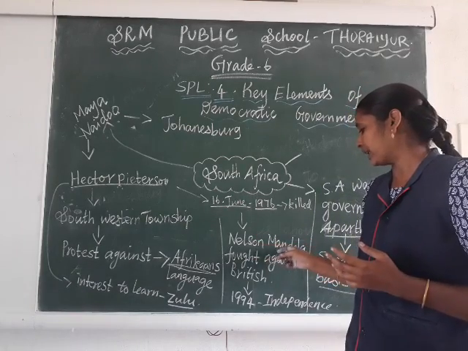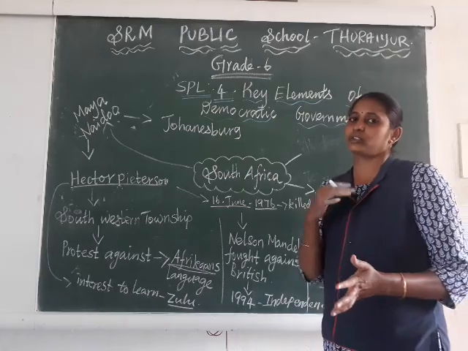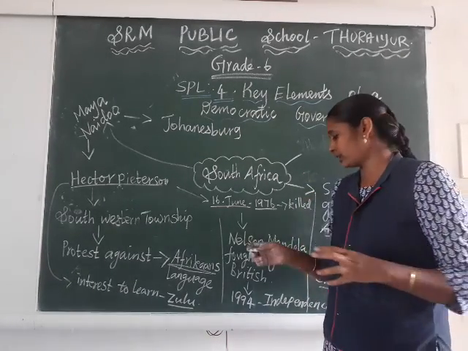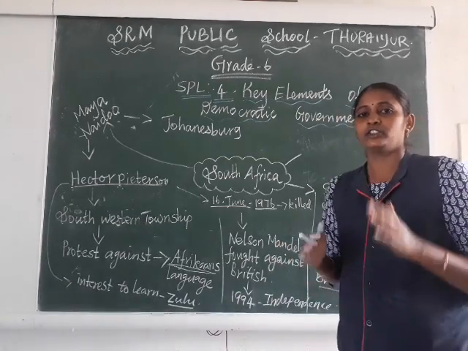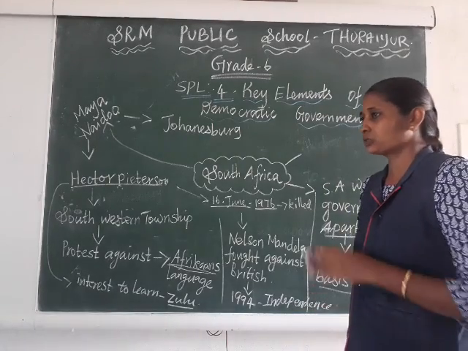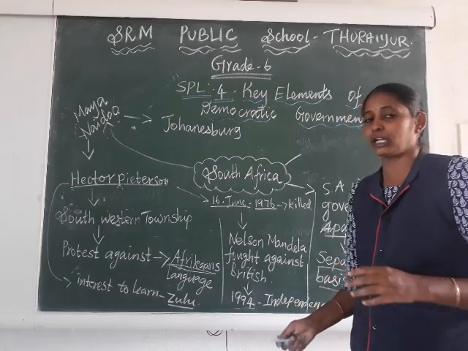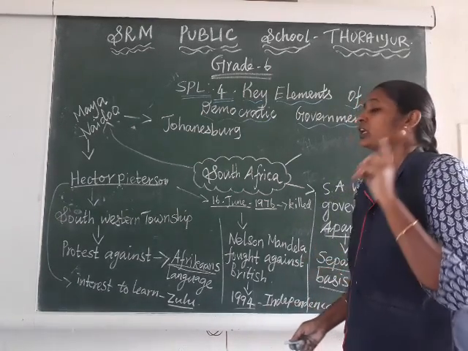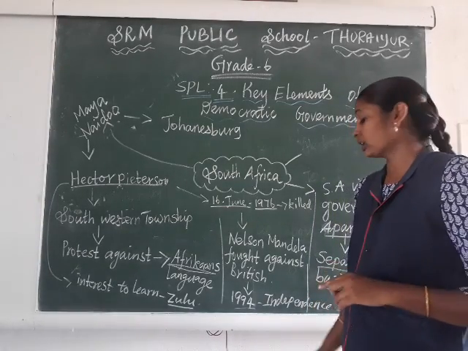After that, Nelson Mandela, who was the father of South Africa, just as we have Mahatma Gandhi as the father of our nation, started to protest against the British government. So the time was extended. Only in the year 1994 did the British government give freedom to South Africa.